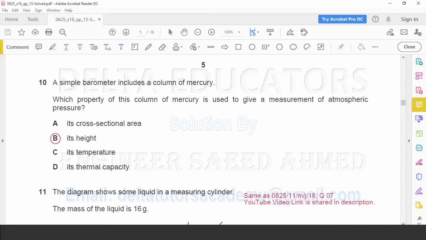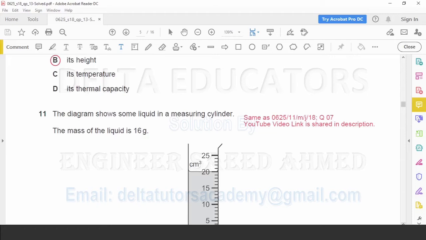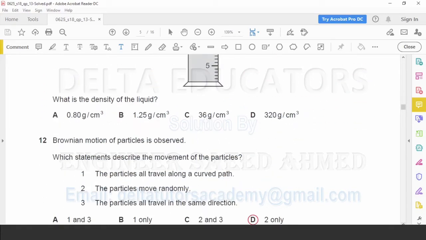In a mercury thermometer with the increase in temperature, the height of the mercury column increases. So here the temperature is measured because of the increase in height of the mercury column in the capillary tube. So here correct option is option B, its height. Question number 11 is same as in paper 1 variant 1.